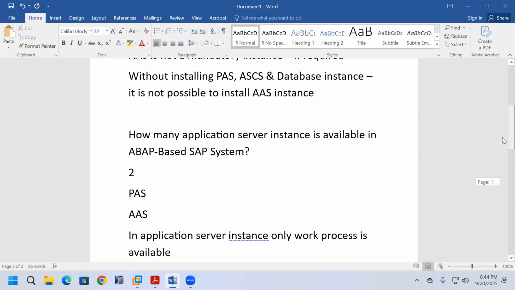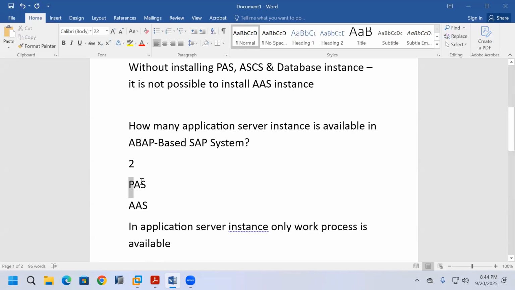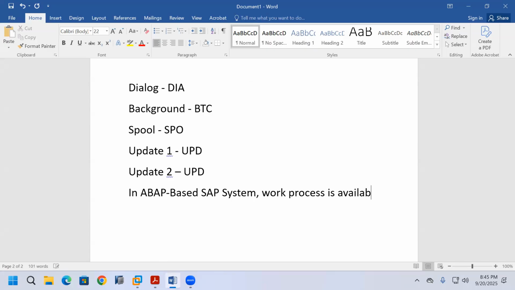That means in an ABAP based SAP system, work process is available inside the primary application server instance and additional application server instances only. In an ABAP based SAP system, work process is available inside the primary application server and additional application server instance only.